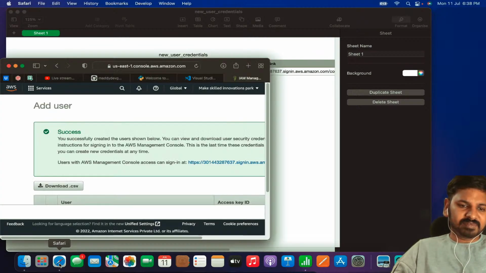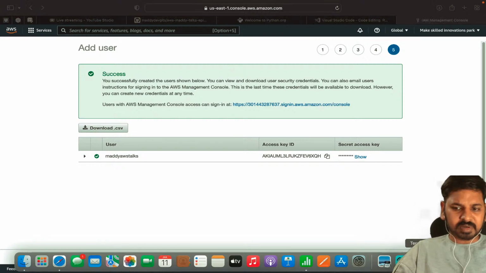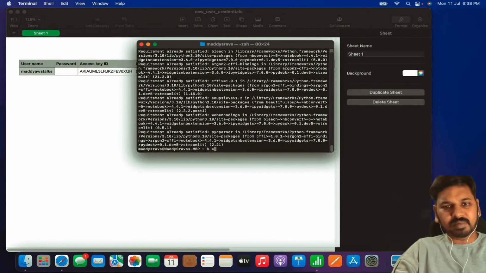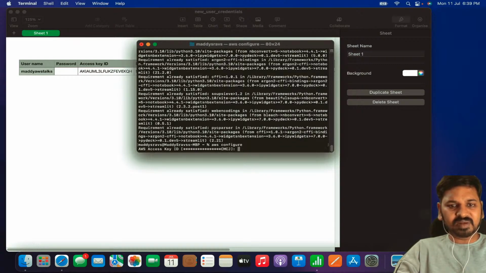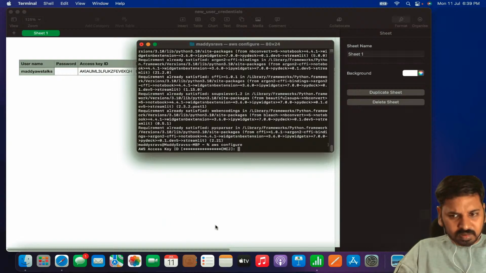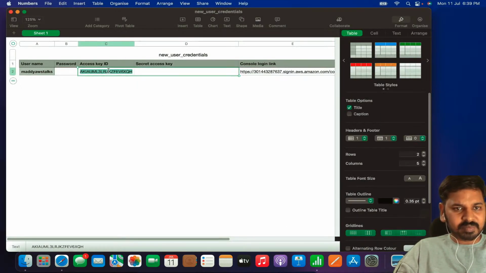Now what we have to do is go to the command prompt, and type aws space configure. This command will try to configure the AWS services. Then it will ask what your access key ID is. We have an access key ID here, right? Yes, this is the access key ID, and let me copy it and put it on the terminal.